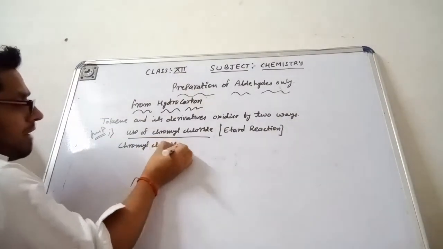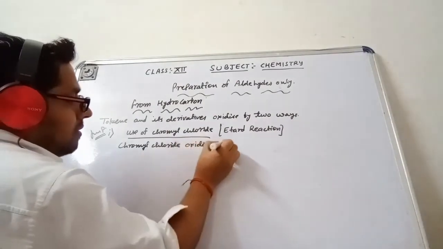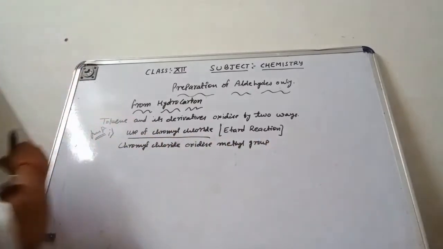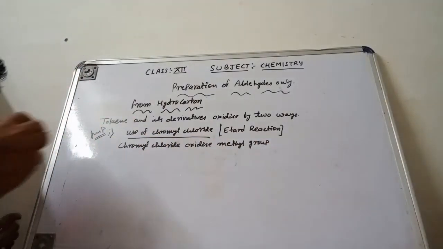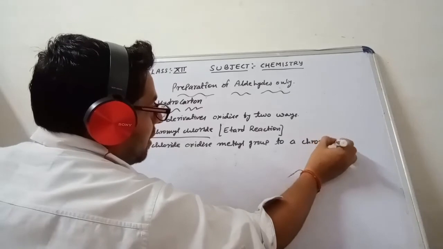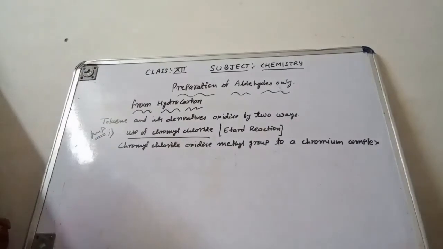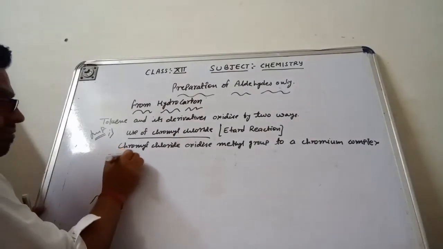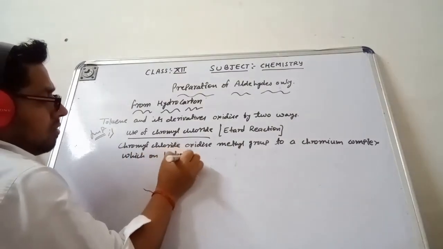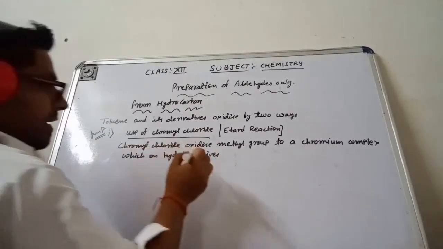Whatever methyl group is lying on the benzene ring, that is the toluene group, is oxidized to a chromium complex, which on hydrolysis gives the corresponding benzaldehyde.